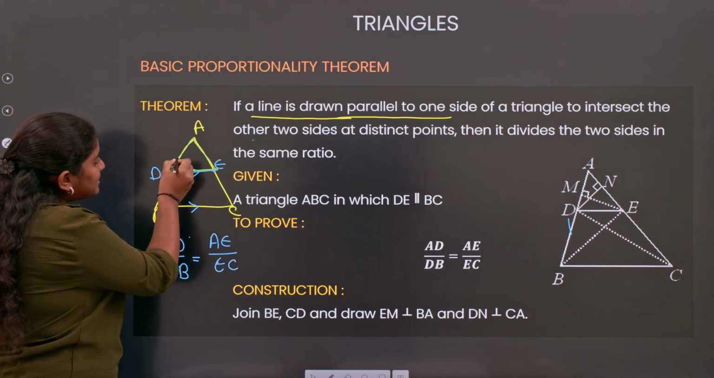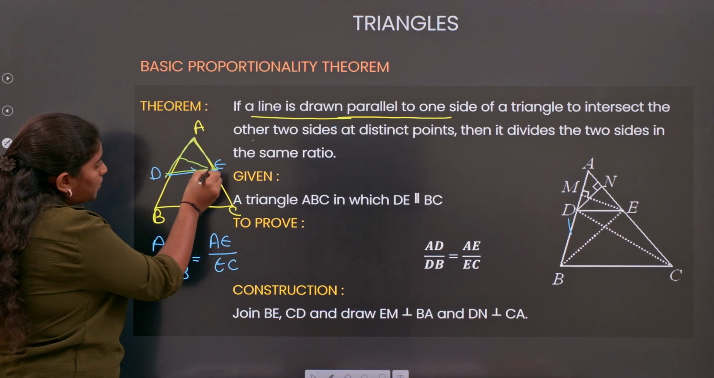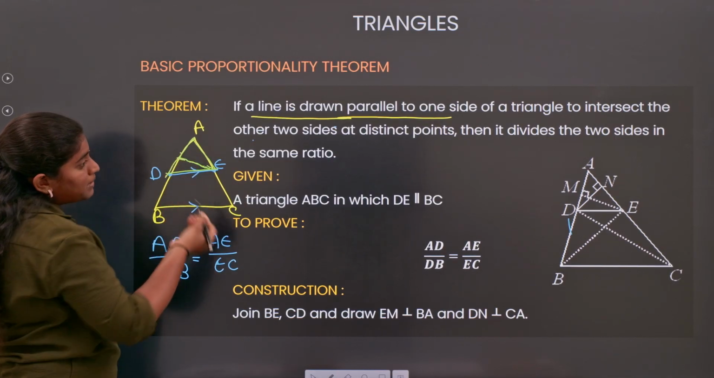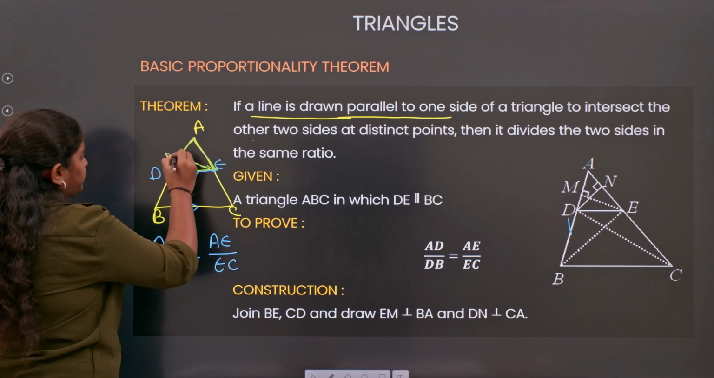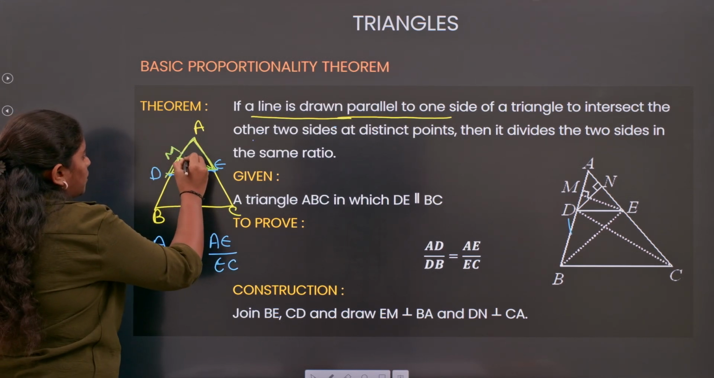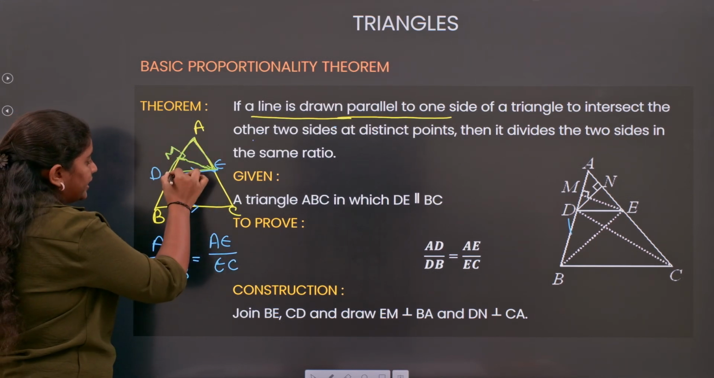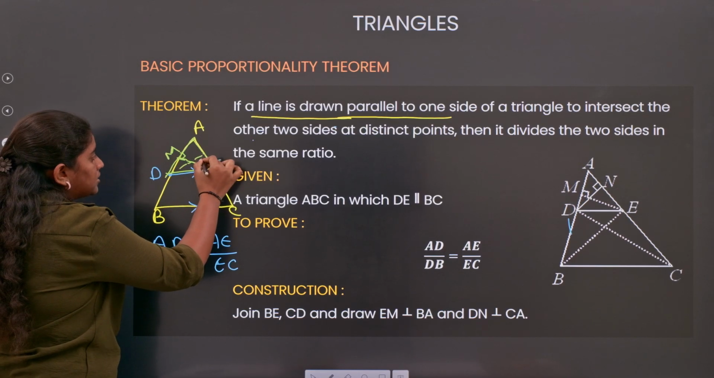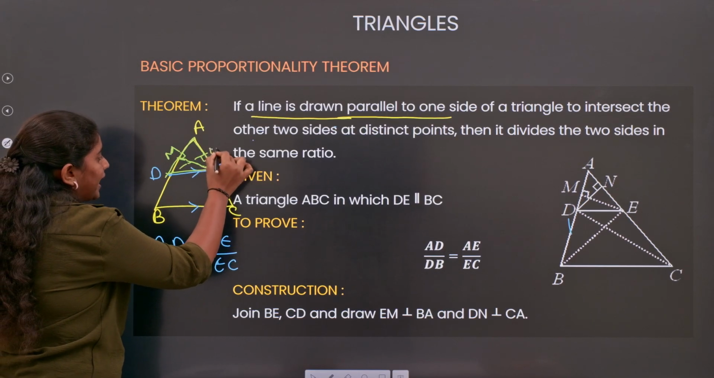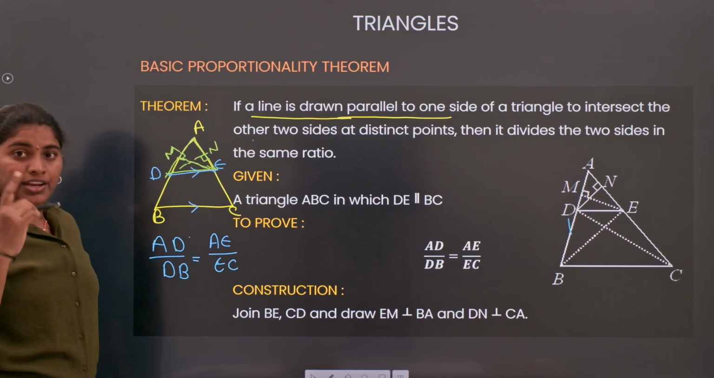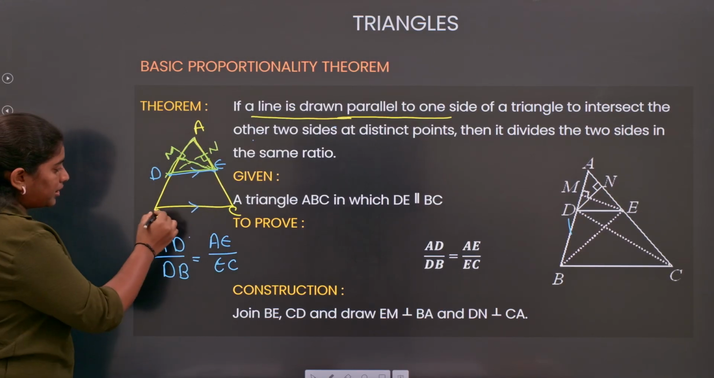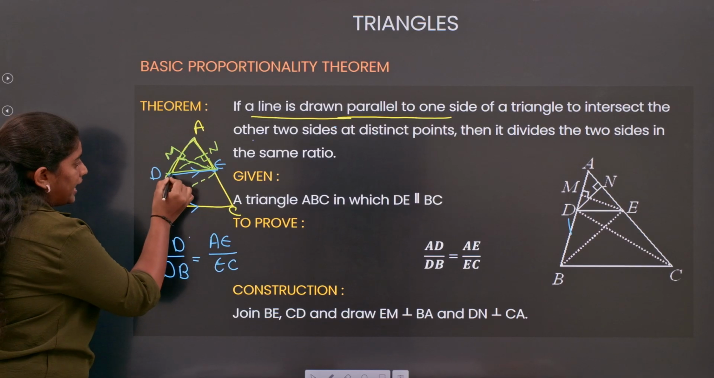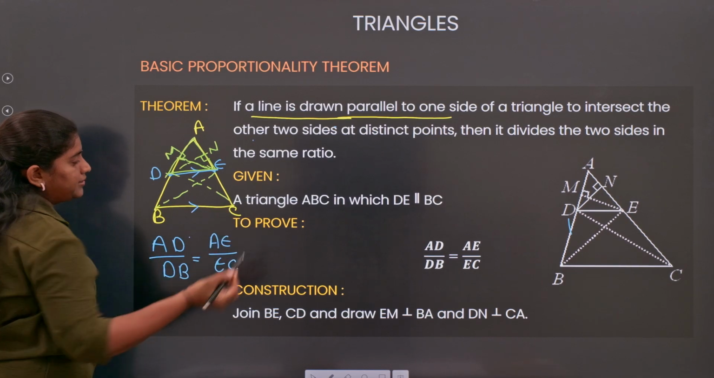One is from my side AD, which is my point M, and one is for my side AE joining my AD, and here the point I am going to consider as my N. Clear? Now, next, I am going to join my BE and I am going to join my CD.